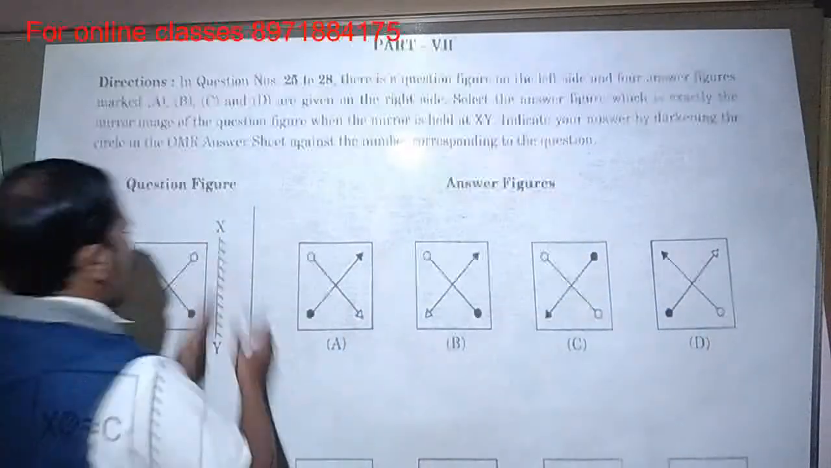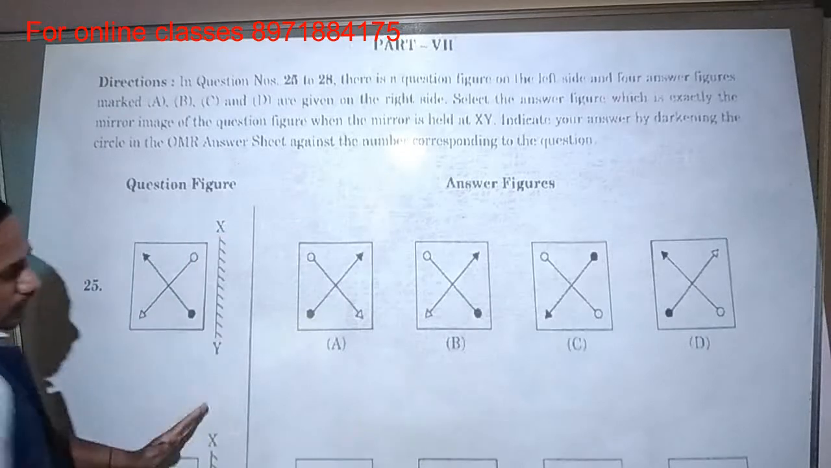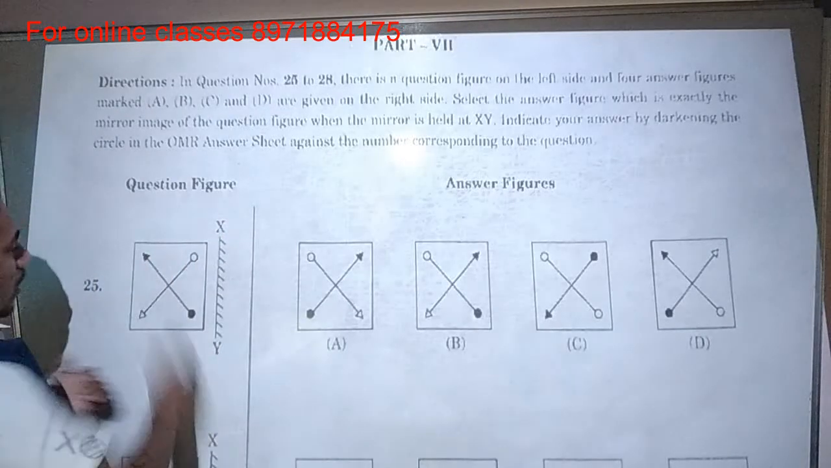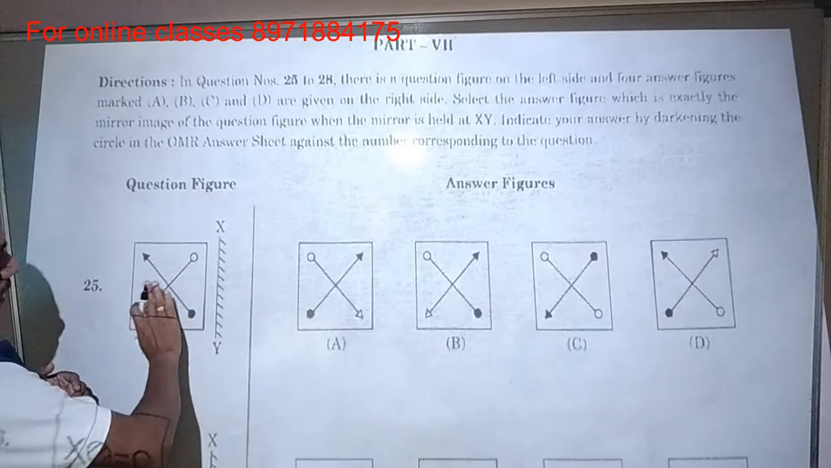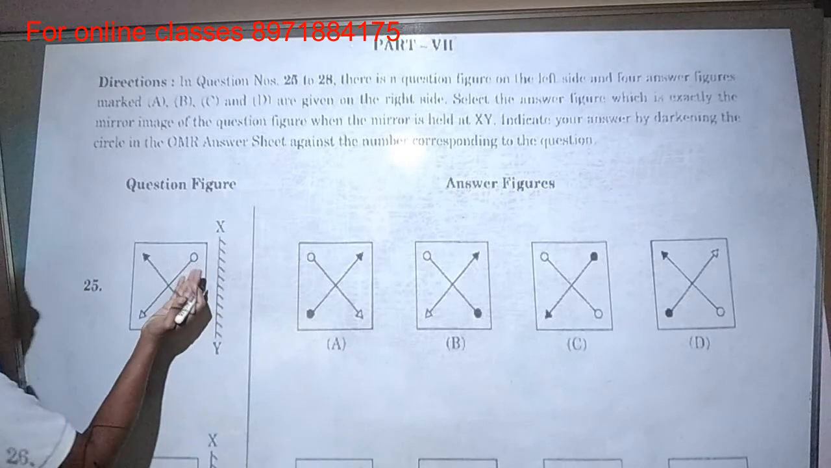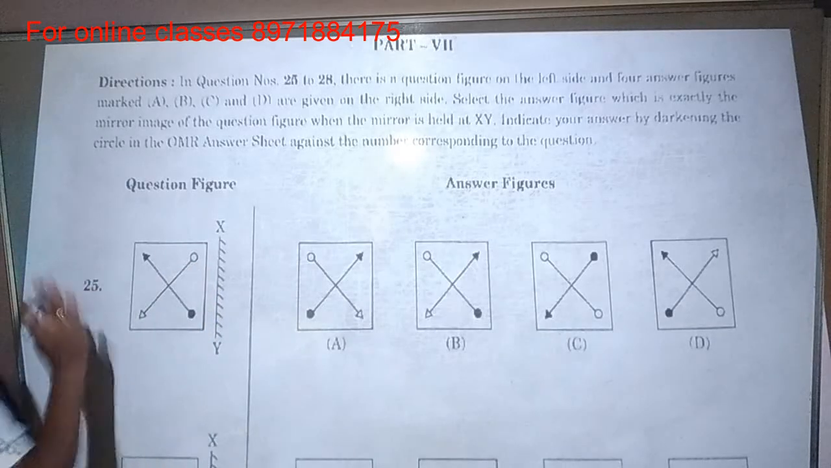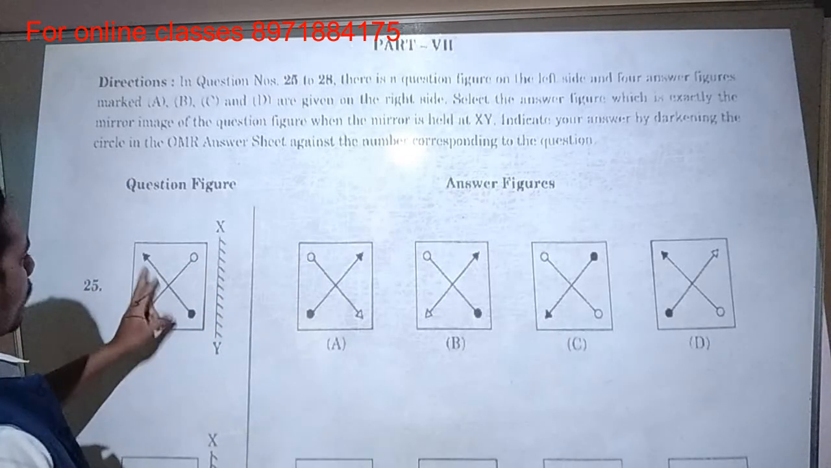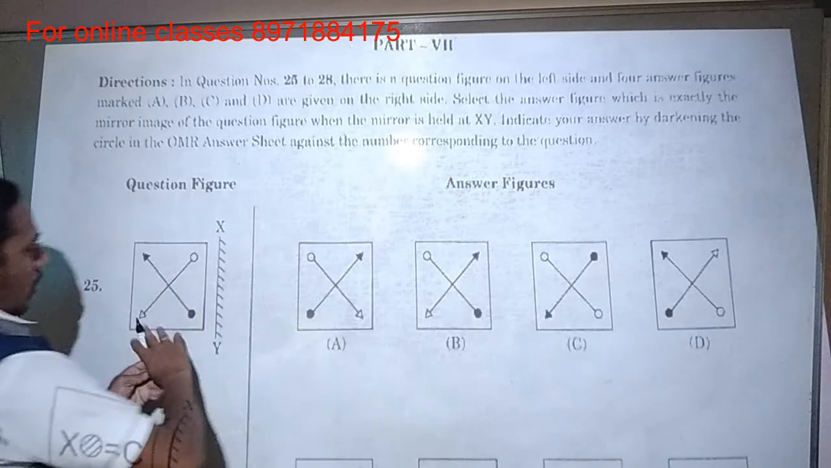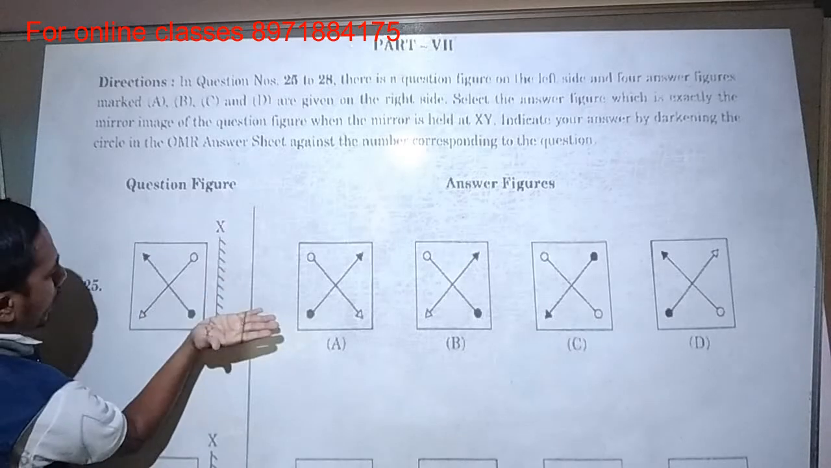So they have given the mirror on the right hand side. Okay, on this side they have given the mirror. So what happens to all the figures they have given? Left hand side will become right hand side, right hand side will become left hand side. This one you have to identify. Okay, the question figure they have given, the arrow mark is like this now. So this arrow mark will become right hand side.